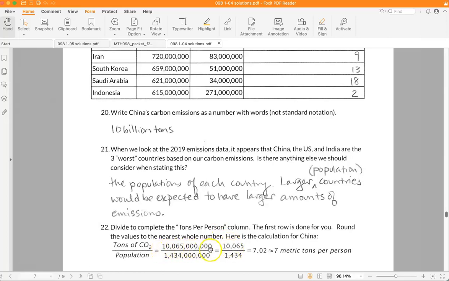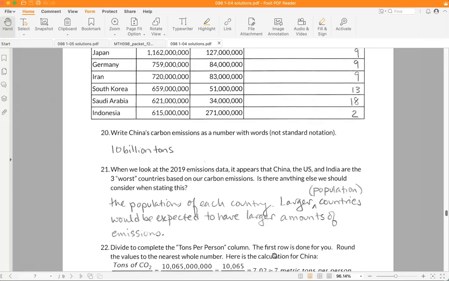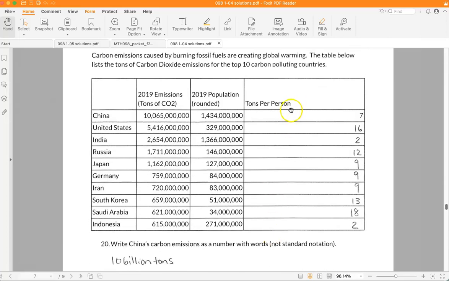I wrote out the whole number. And then if you see 6 zeros on top and bottom, you can just cancel out those 6 zeros and divide these numbers, which is what I showed next. And when we divide, it's about 7 metric tons per person in China. So you can go ahead and complete that process for the remainder of these rows.